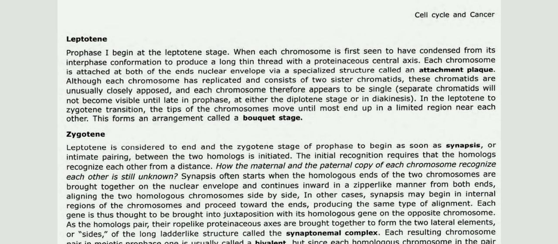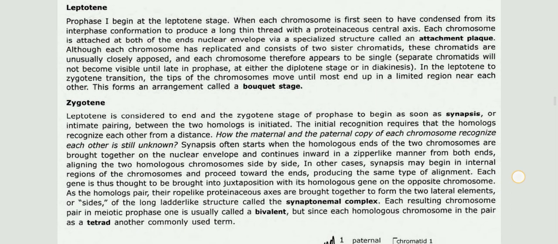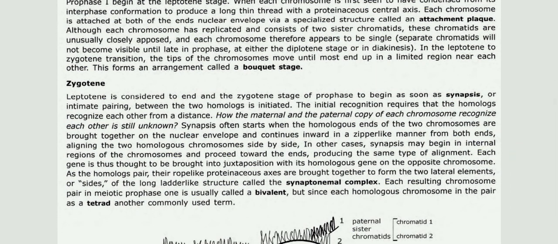Although each chromosome has replicated and consists of 2 sister chromatids, these chromatids are unusually closely opposed, and each chromosome therefore appears to be single. Separate chromatids will not become visible until late in prophase, at either the diplotene stage or in diakinesis. In the leptotene to zygotene transition, the tips of the chromosomes move until most end up in a limited region near each other. This forms an arrangement called the bouquet stage.